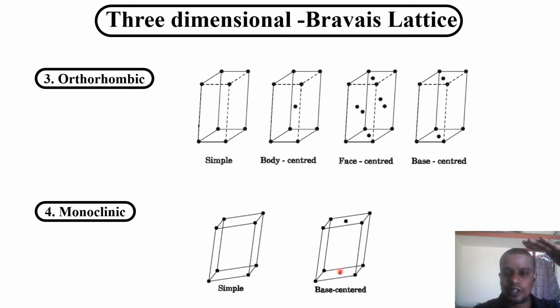Base center means the top as well as the bottom. These are the 2 bases. If the center of this base has an atom, then we can call it a base center. Here it's a monoclinic, that's why we are calling it a base center monoclinic.